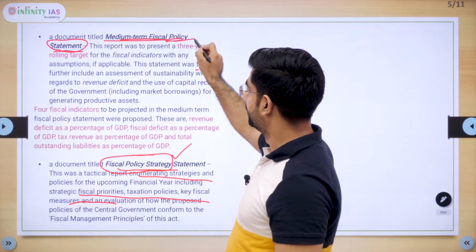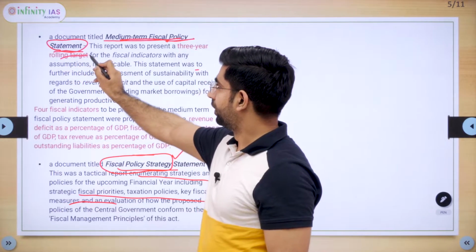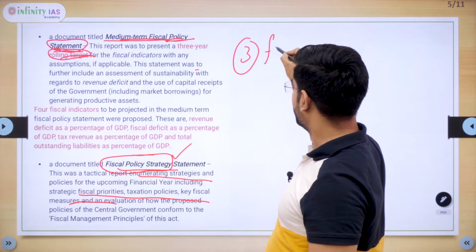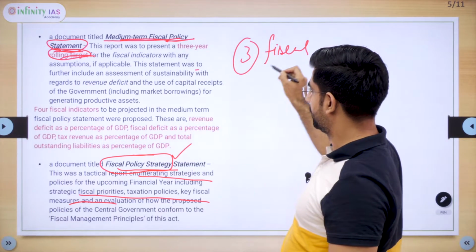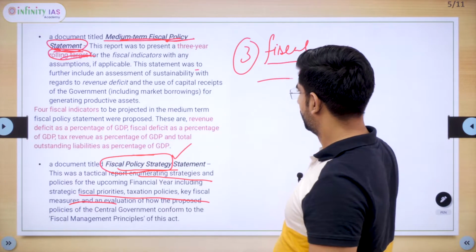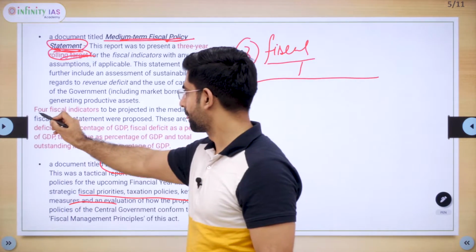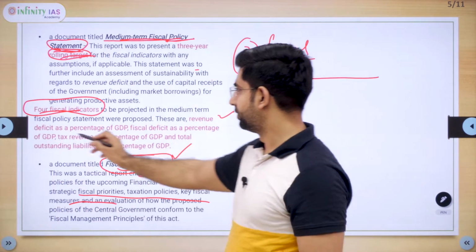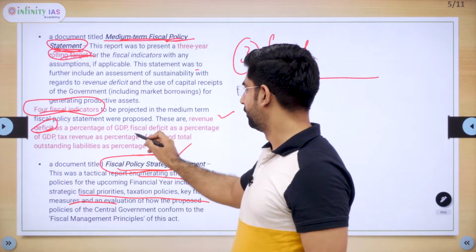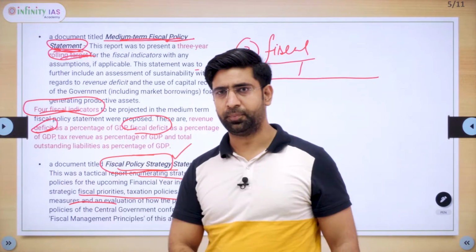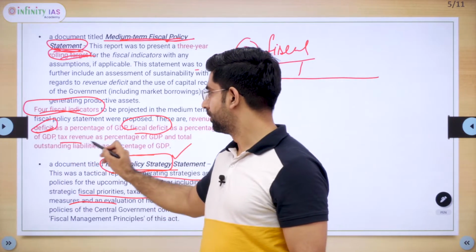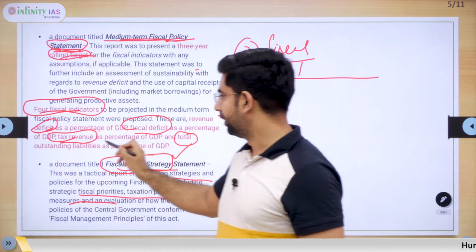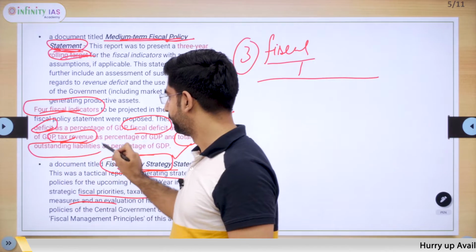And here policy means government sets rolling target for the 3 years with different fiscal indicators. Fiscal indicators taken into account are 4 indicators. The first one is revenue deficit, second fiscal deficit, the third one tax revenue, and last one is total outstanding liabilities as a percentage of GDP.